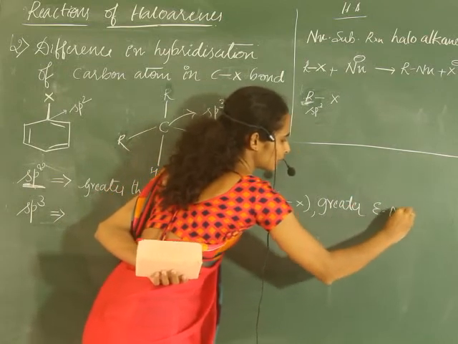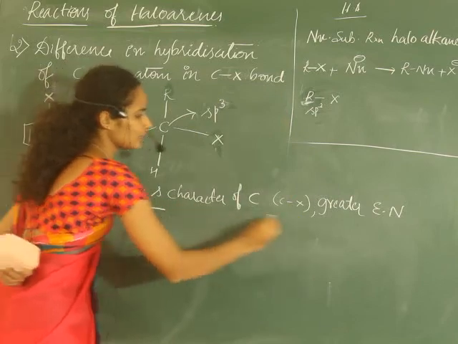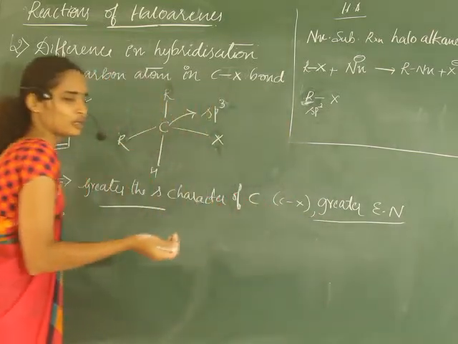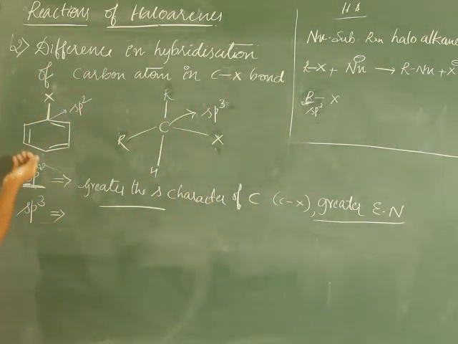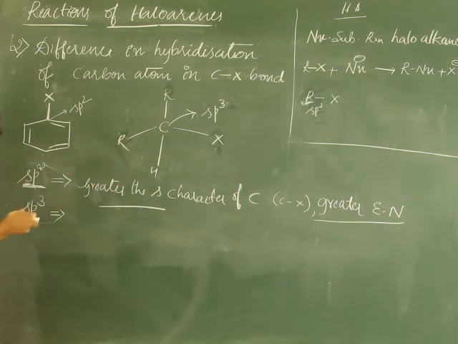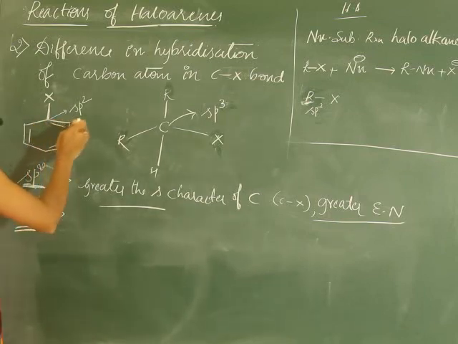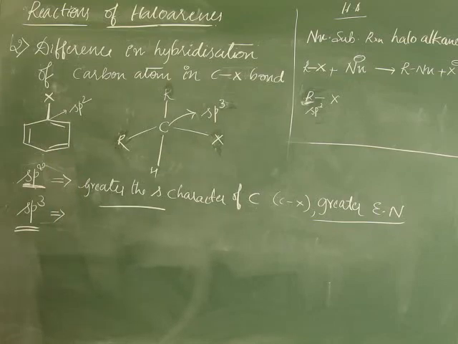Hence, it requires more energy to break the bond. In sp3 hybridization, the s character and electronegativity are less, so we can easily break the C-X bond. Hence sp3 requires less energy, and sp2 requires more energy.